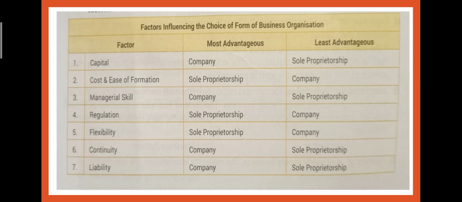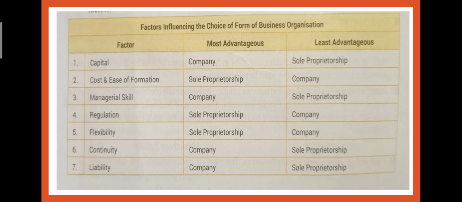When we talk about managerial skill, you need the services of experts, so you should go for the company form of organization and you should avoid sole proprietorship, because in sole proprietorship, बच्चे, one person cannot be an expert in all the fields. Then there is regulation. If you want to follow the least regulations, कम से कम rules regulations follow करने हैं, then you should go for the sole proprietorship business and you should avoid the company form of business. Flexibility: अगर आपने less flexibility लेनी है, you will go to the company. More flexibility is in sole proprietorship.